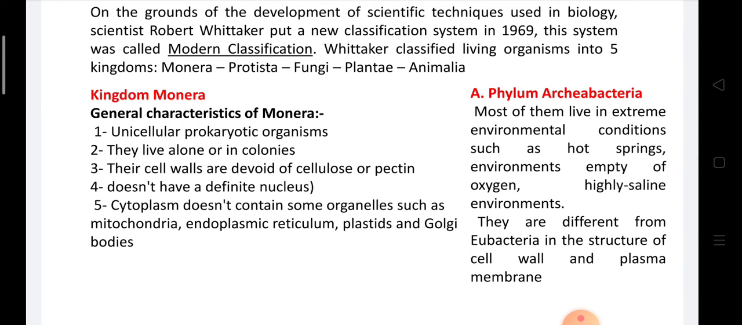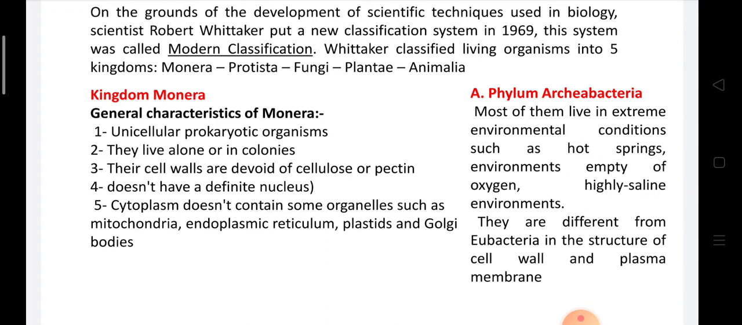Kingdom Monera has general characteristics: unicellular prokaryotic organisms that may live alone or in colonies. Their cell walls are devoid of cellulose or pectin, and they don't have any definite nucleus. Cytoplasm doesn't contain organelles such as mitochondria, Golgi apparatus, endoplasmic reticulum, or plastids. Kingdom Monera has two phyla.